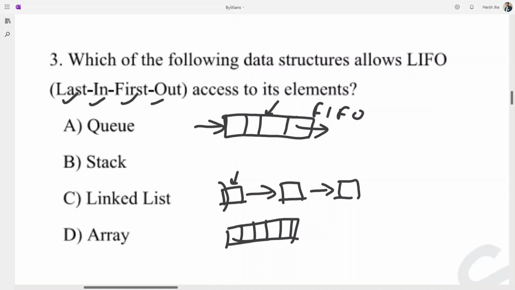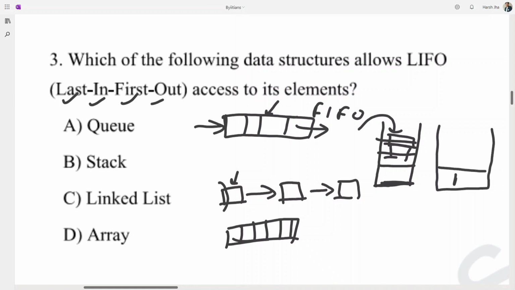So let's get a clear idea of the stack. A stack looks like this. The bottom is closed, and in a stack we push the data from the top and store it like this. Suppose this is the stack where we push element A the first time, then we push C into the stack, then C is here. So when we pop an element from the stack, C will be the first one to leave that position. So the correct option is B, last in first out.